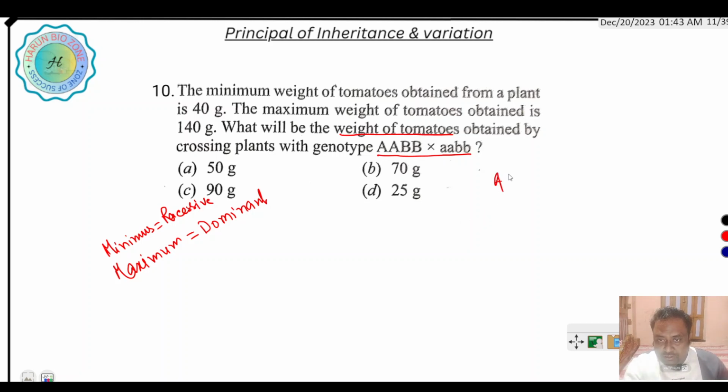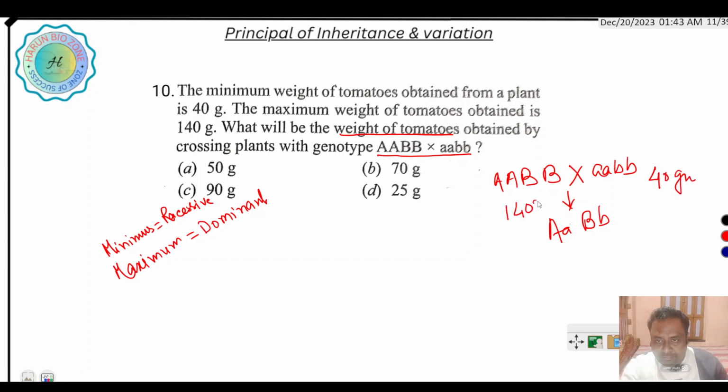If we cross AABB into aabb, then in the F1 generation we produce AaBb. This is hybrid. Here the recessive character is 40 gram and the dominant character is 140 gram, so both characters are mixed here.